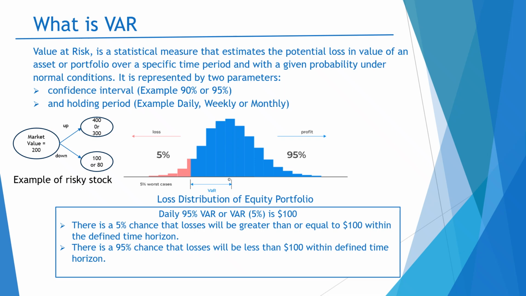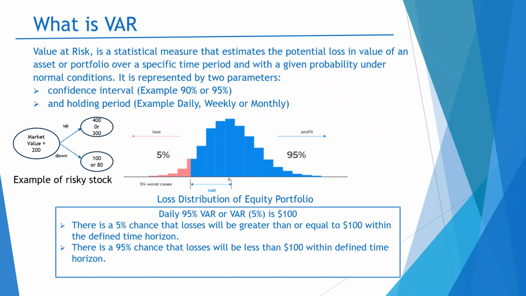The second important parameter is the holding period. The holding period can be daily, weekly, or monthly. If my holding period is monthly, or if the time frame of the holding period is longer, there will be more risk to my portfolio and more chance of volatility.